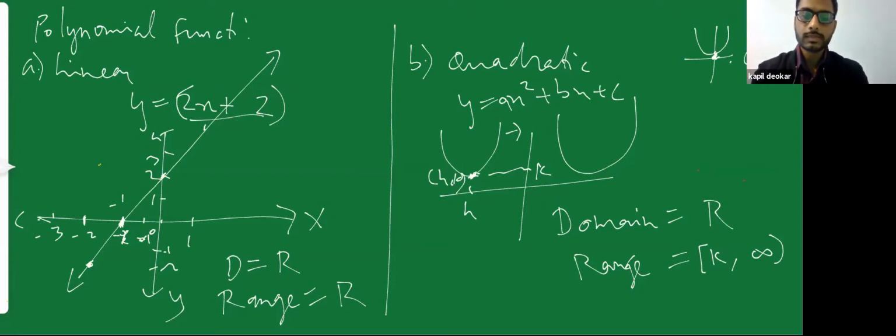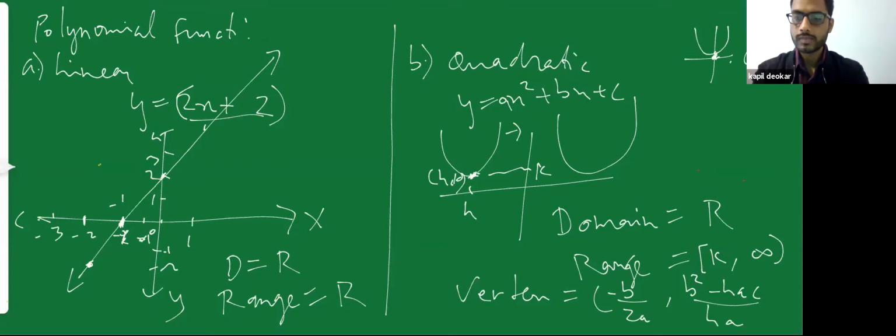You can also find this vertex point. The h value is minus b by 2a, and the k value is b square minus 4ac by 4a. I hope you have remembered these. After solving the quadratic equation, you get your h and k vertices. This was solved in 8th, 9th, 10th standard, I think. So your h and k values would be minus b by 2a and b square minus 4ac by 4a. Okay, so we'll stop over here.